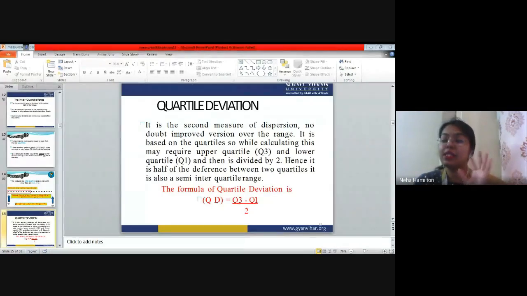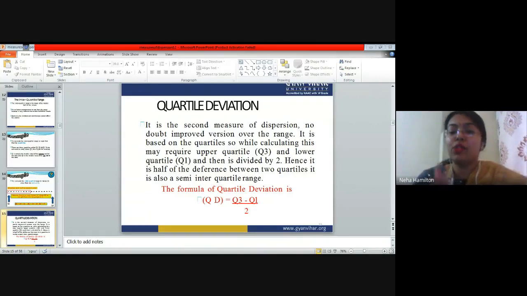Let me tell you that these are techniques that we actually do not use. This is mentioned in your syllabus. That's why I'm explaining it to you. The only technique that you have to learn in detail is standard deviation, and that is what we actually use when we do research and want to find out the measure of dispersion. But these techniques are mentioned in the literature, so you should understand them also, right?